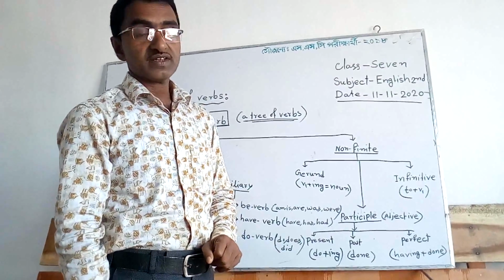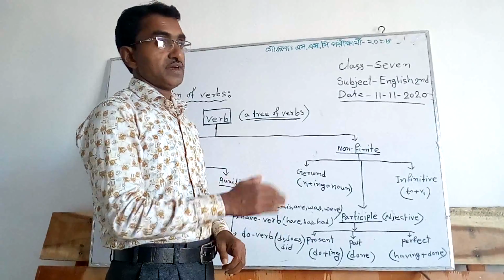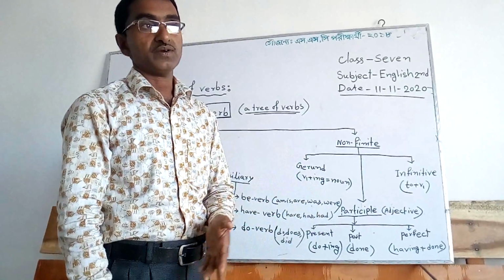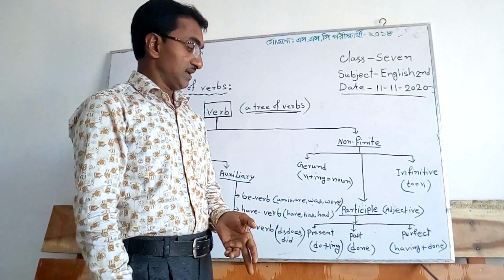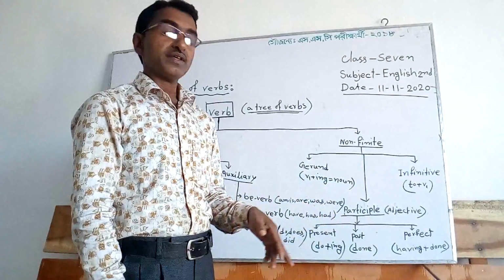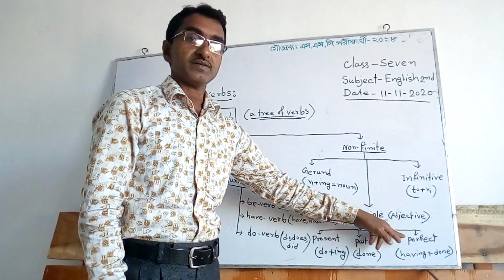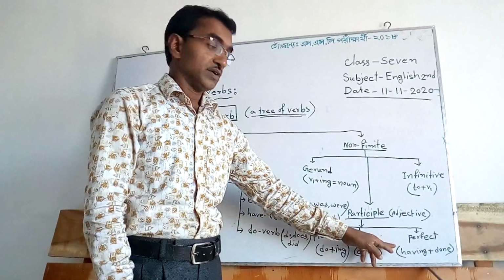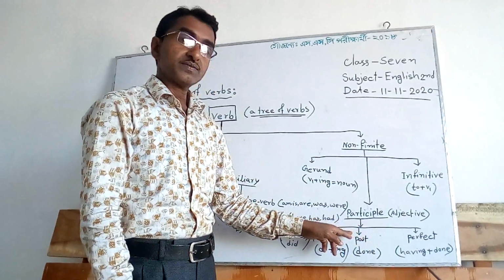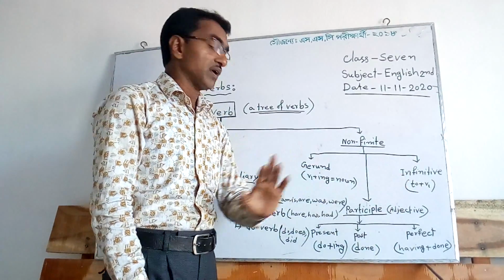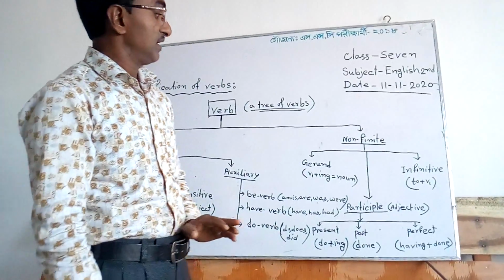For example, having gone away, he forgot me. Having gone away. Here, gone is perfect participle because it is used after having. So, when past participle is used after having, it is called perfect participle.